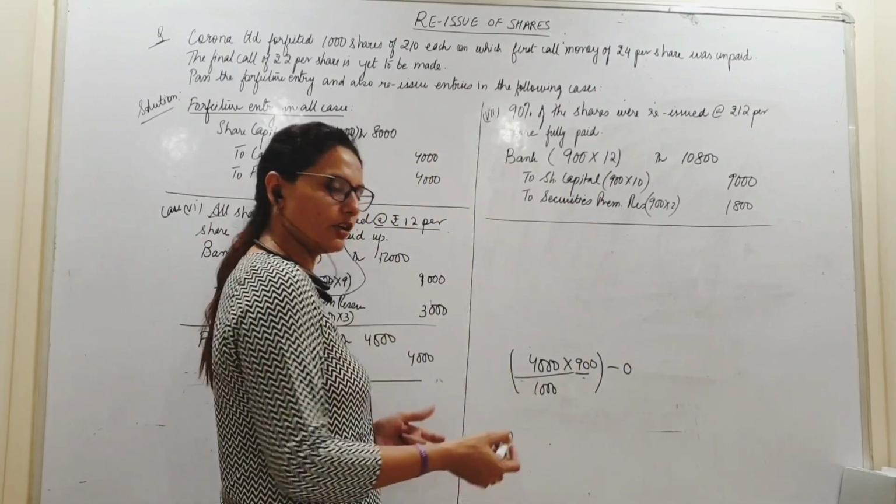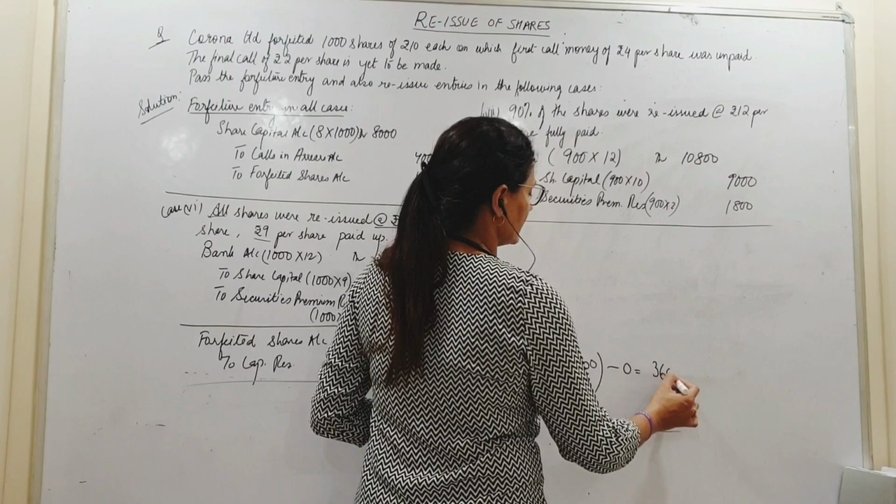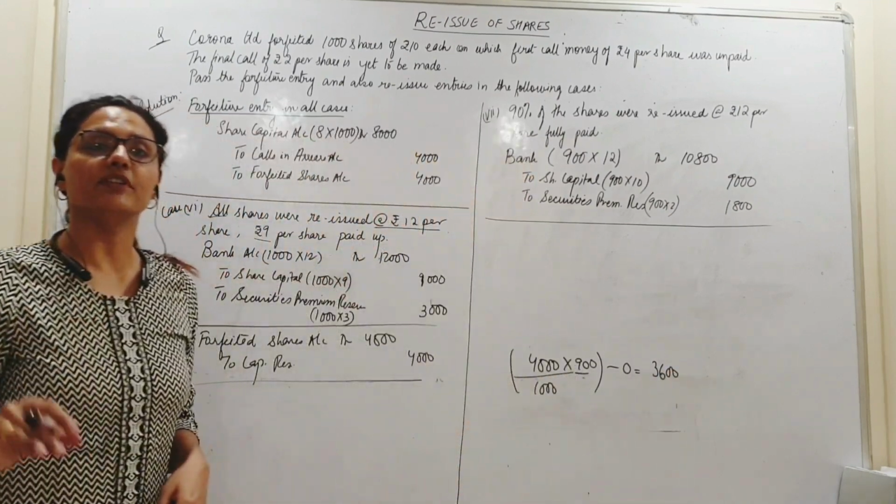Therefore 90% of that, which comes to 3,600, I can transfer to capital reserve.